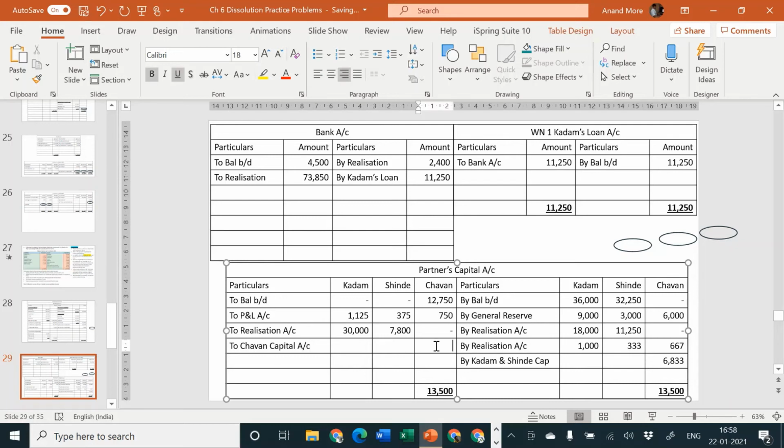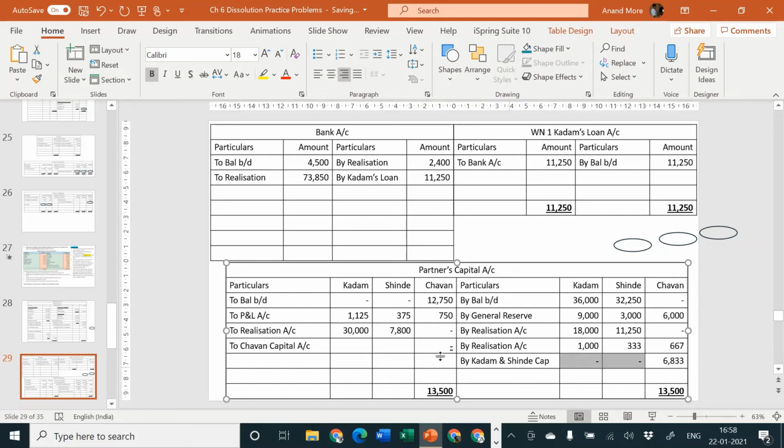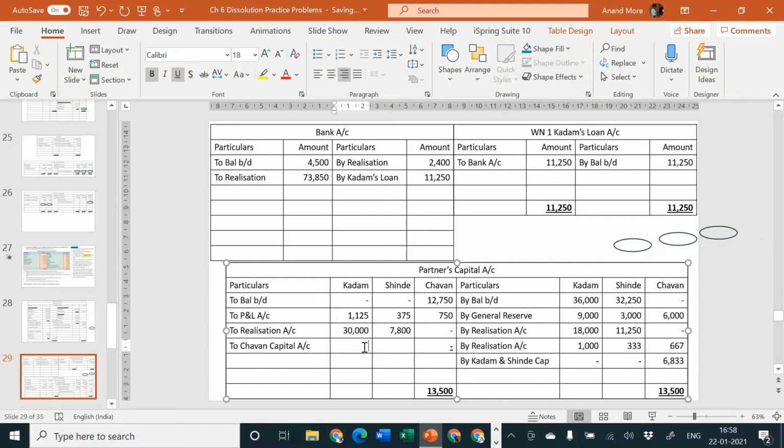It will have to be transferred to which account? It will have to be transferred to, considered in the debit side in Kadam column and Shinde column. So 6833 to be divided by 4. That comes to how much? 6833 divided by 4 is equal to 1708.